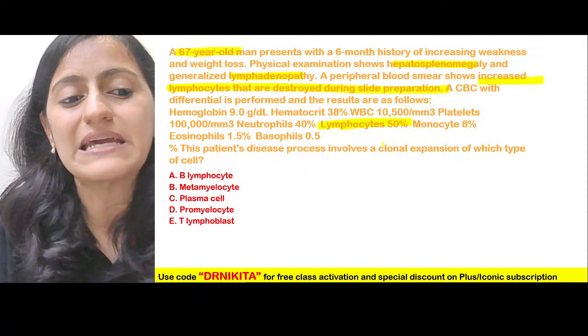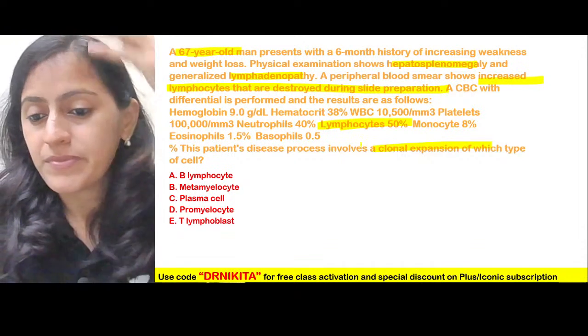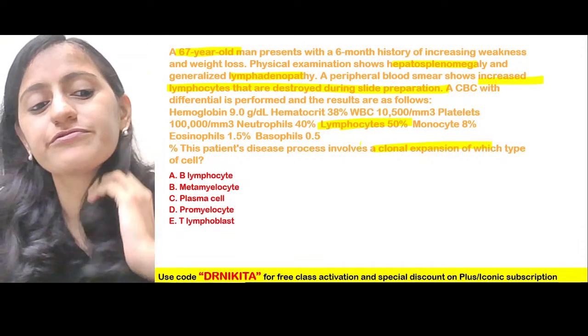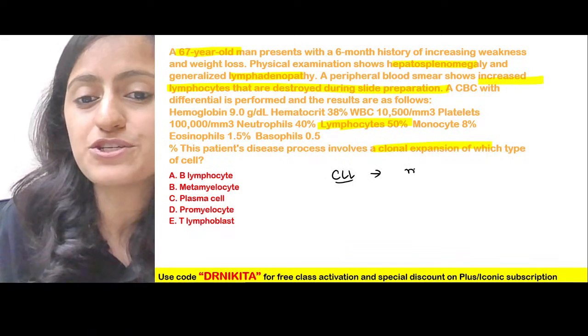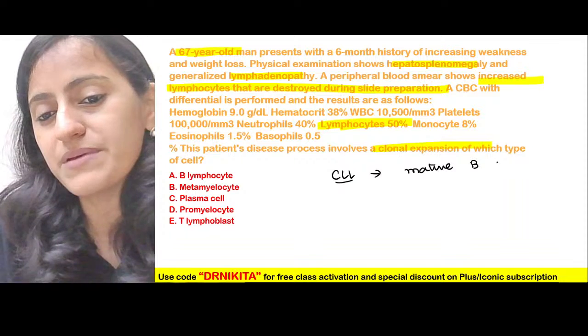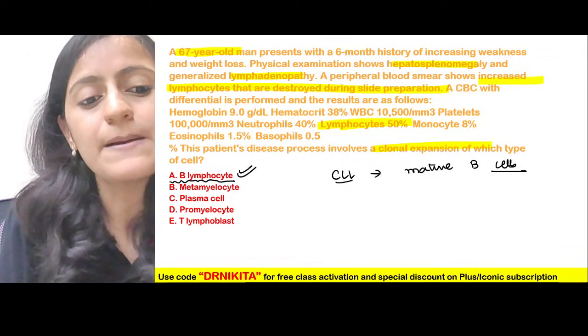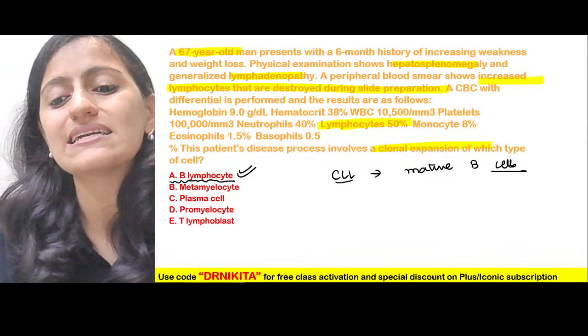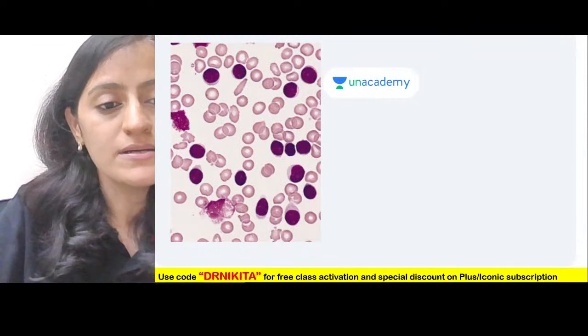Lymphocytes are 50%. What is the clonal expansion of? So CLL, remember, it is a tumor of mature B cells, right? So it is a clonal expansion of B lymphocytes. CLL is your mature B cells. Okay, mature B cells.